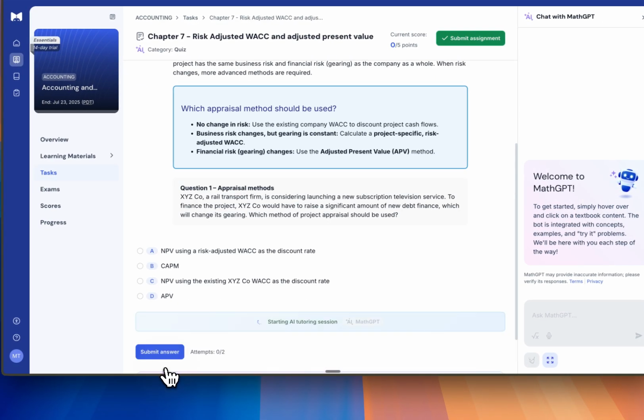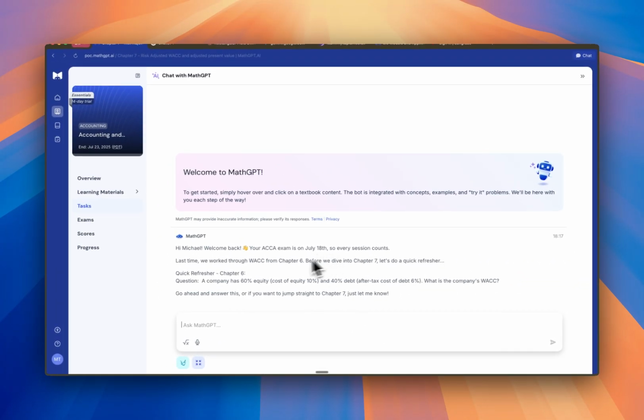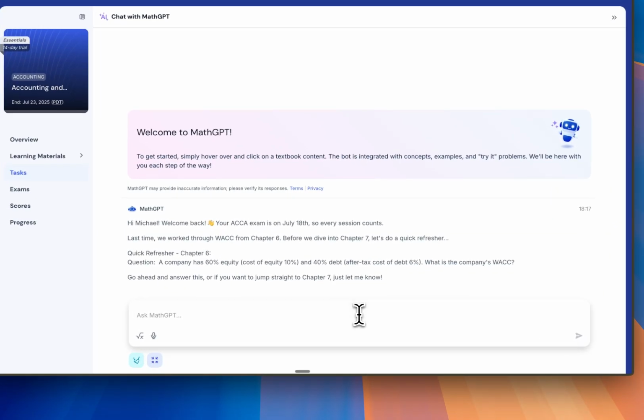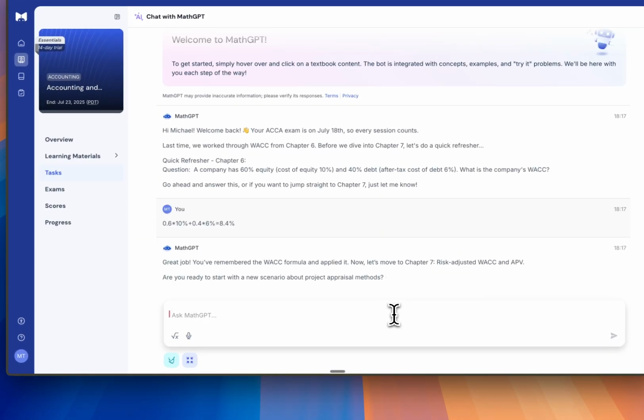So we can go ahead and interact with the bot. The bot gives a refresher message to Michael telling them that their exam is on the 18th of July. Last time they worked on WAC in chapter 6. Before we dive into chapter 7, let's do a quick refresher. So how about we plug in the answer over here and see if we're right. All right, looks like we got it right, and it's time to jump into today's material.